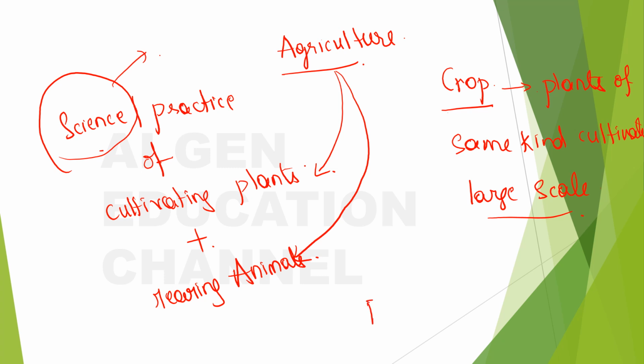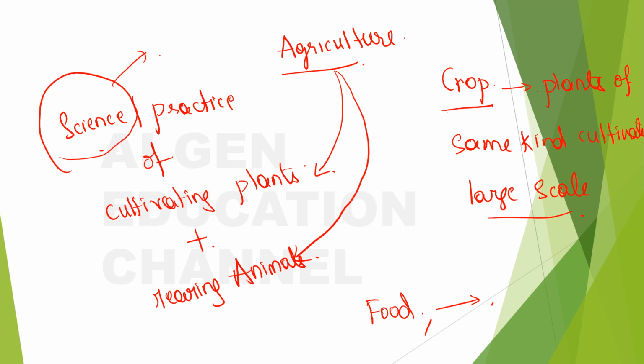So how do you use the products of agriculture? You can use it for food, right? You'll get food and other useful products. What else will you use agriculture for? I'm leaving it for you. You think about it. What are the uses of the output of agriculture? You can use it for food, fiber, and many other useful products. Now, give me a list of all the useful products that can be derived from agriculture. I want it in the comments, right? You should also think. If I say everything to you, then you won't think, right? So think about it and give me all the useful products that can be obtained from this process of agriculture.